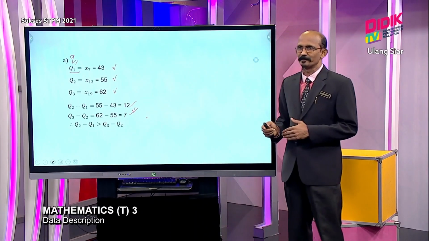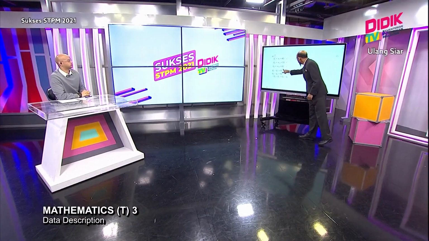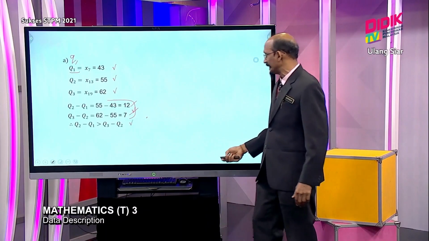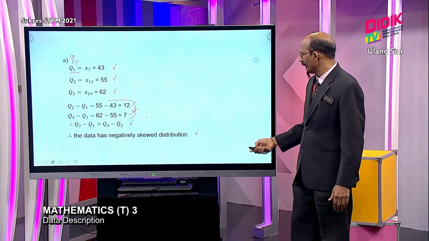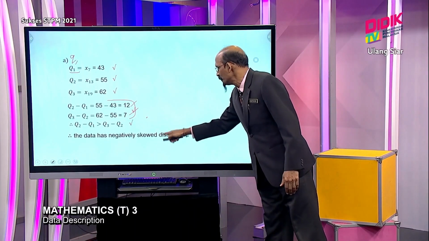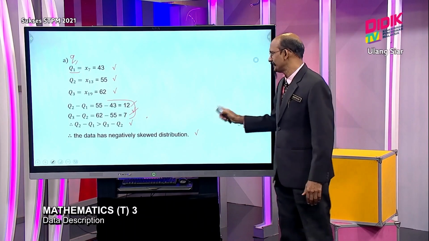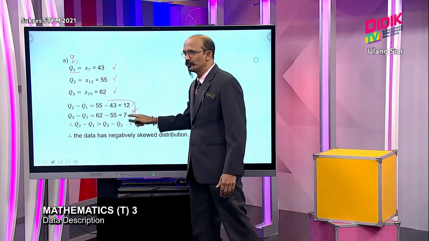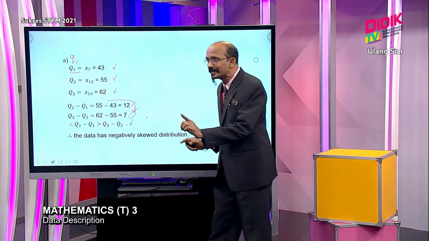But what happens if you don't write this line in particular? If you never do comparison and you go straight to your answer, your answer will be negatively skewed distribution. If the student never writes this and only does these 2, then marks will be deducted.